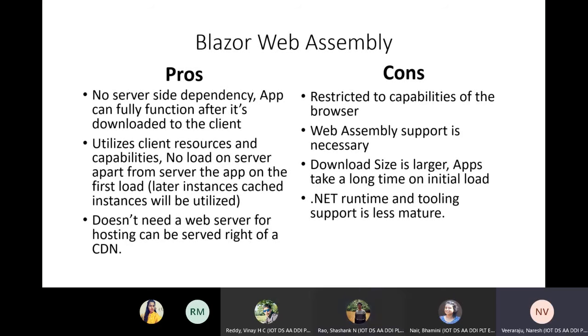Similarly, you have one zip file which has the .NET runtime and the application related packages. You can just download it from somewhere and start running it. So you don't need a server to host this Blazor WebAssembly. You can just give them a package, then they can start directly executing it on their own browser itself.